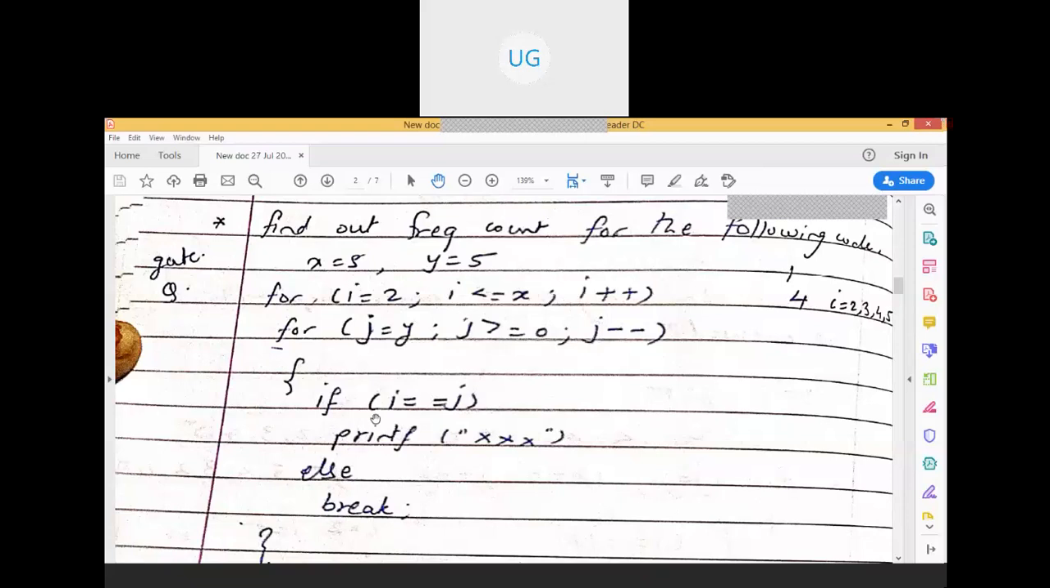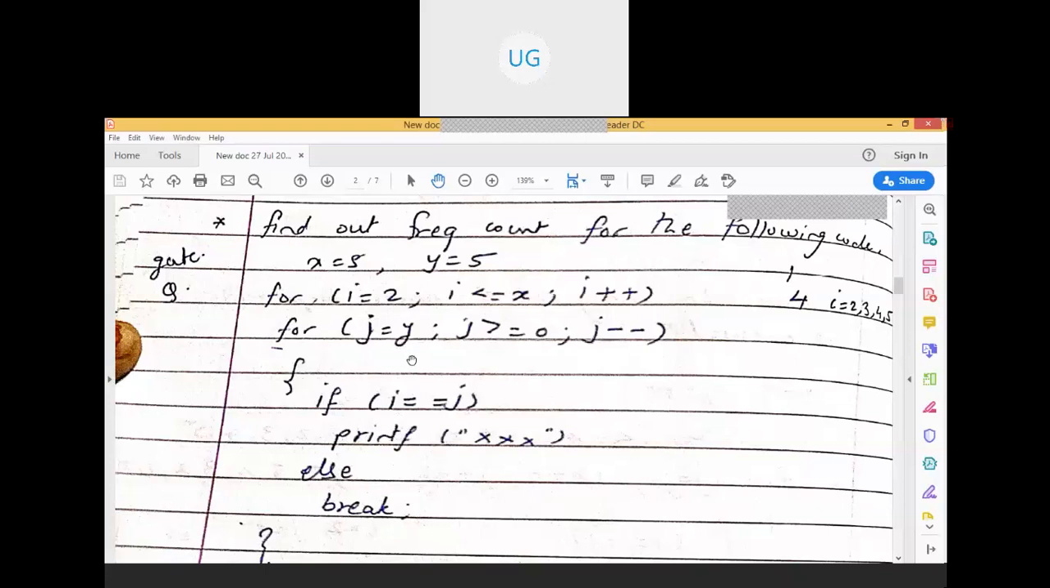Because i has incremented, so 5 is not equal to 4. Break. Okay, so how many number of times has break executed here? See, initially i was equal to 2, j was equal to 5, so break. i was equal to 3, j was equal to 5, so break. i is equal to 4, j was equal to 5, so break.